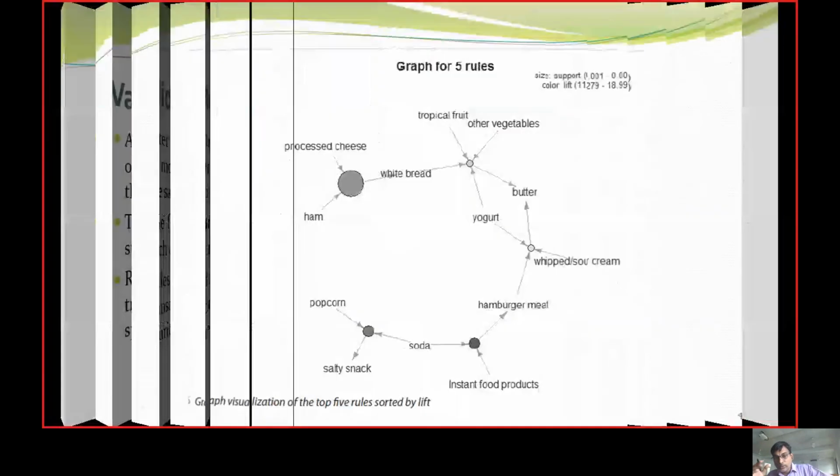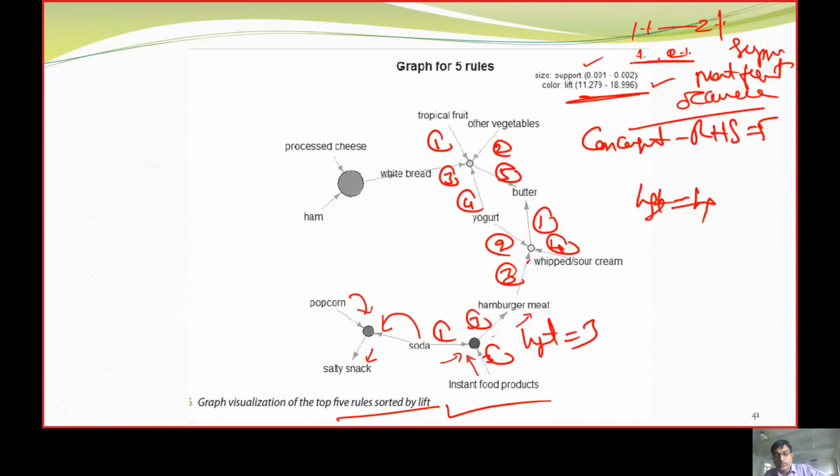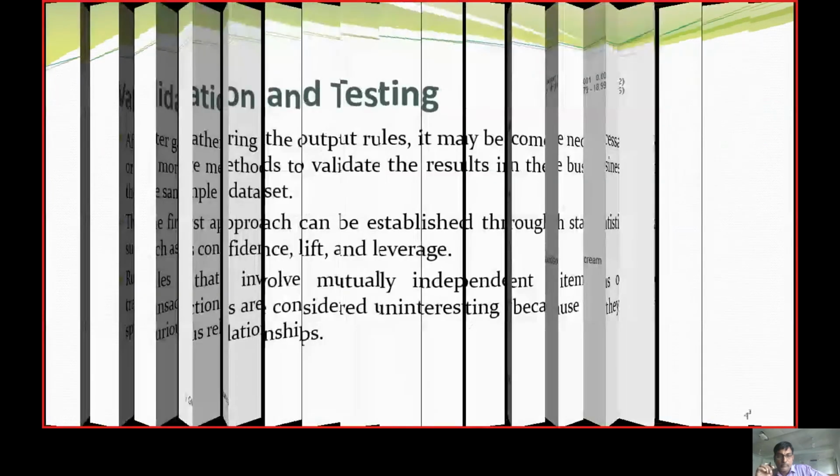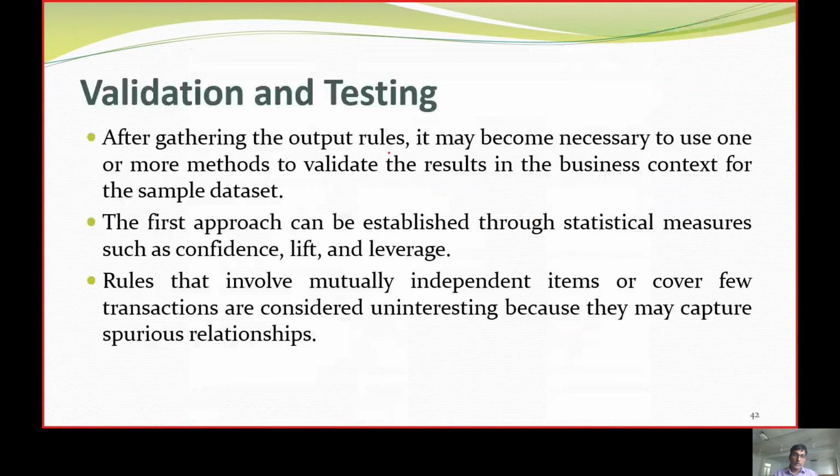So we talked about graphs, and how they illustrate the most frequent items. The next thing was validation and testing. How are we going to validate and test whether apriori is going to work or not? We verify with confidence, with lift, and with leverage. Again, what is leverage?